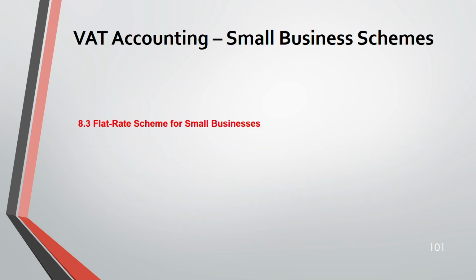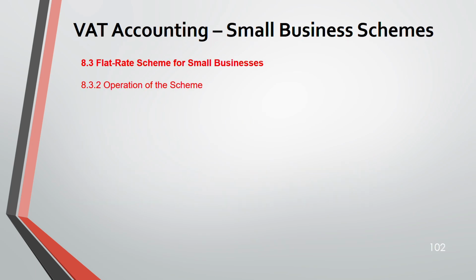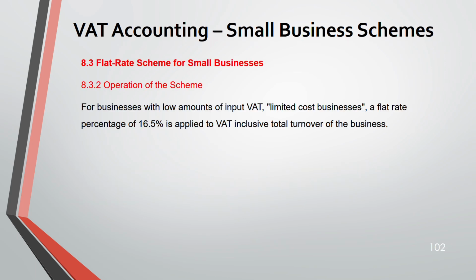Third, flat rate. Looking at the word flat rate scheme, you know there's a flat rate that is going to be applied. So conditions for joining the scheme: your expected VAT exclusive turnover will not exceed 150,000, and you have not committed any VAT offense. How does this scheme operate? For businesses with a low amount of input VAT, we see low amount of input VAT.